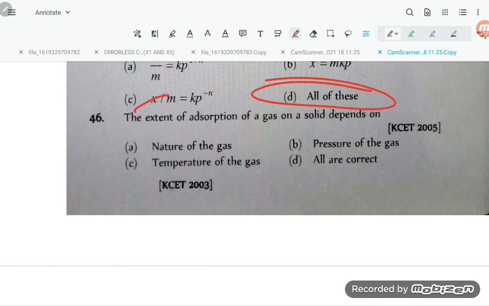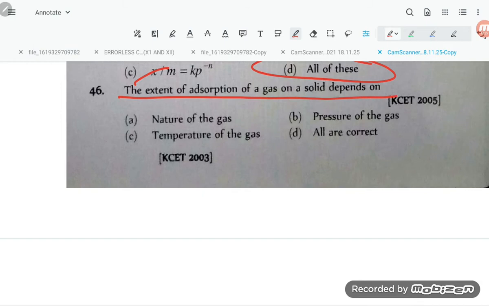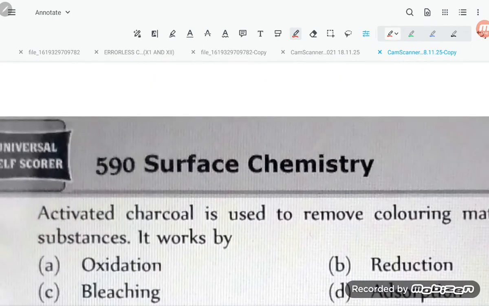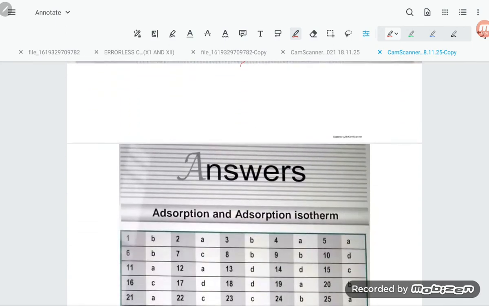Now let us move to 46. The extent of adsorption of gas on solid depends on nature of gas, pressure of gas, temperature of gas. All are correct. Now the last question, 47. Activated charcoal is used to remove coloring matter from pure substance. It works by adsorption. So option B is correct, student.